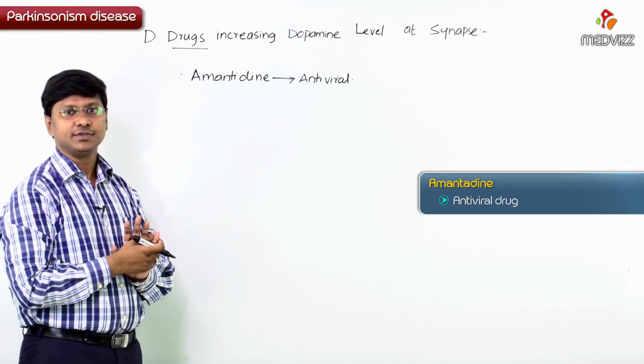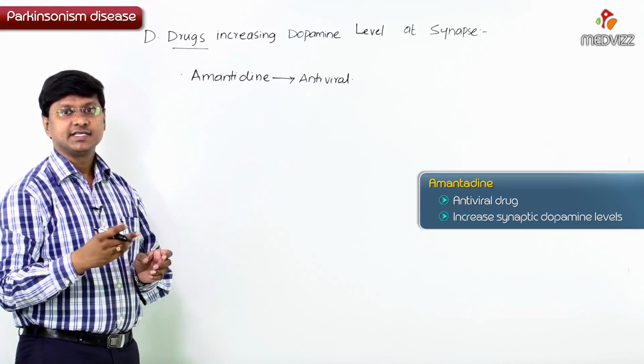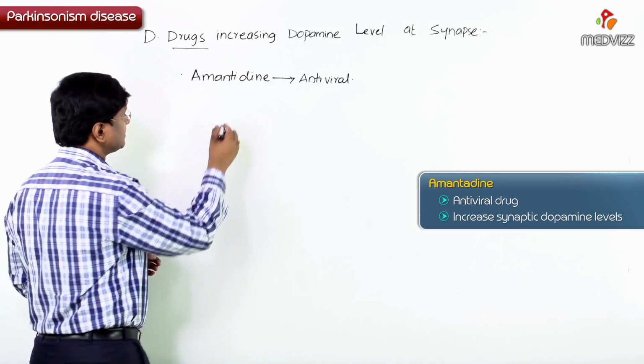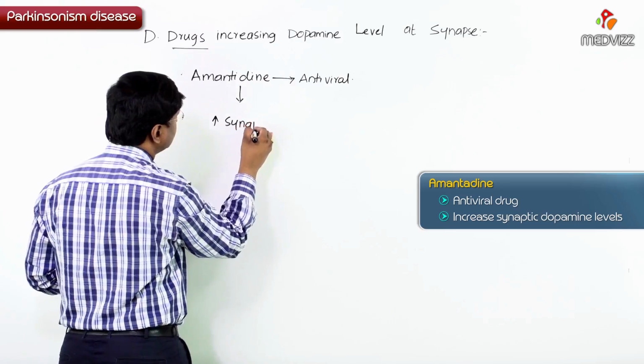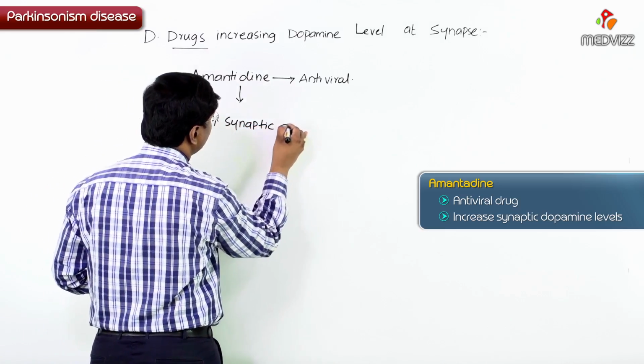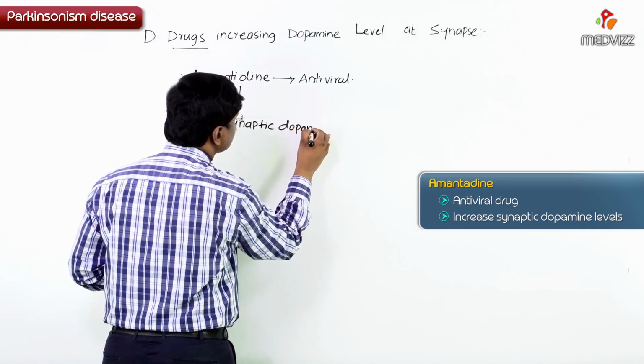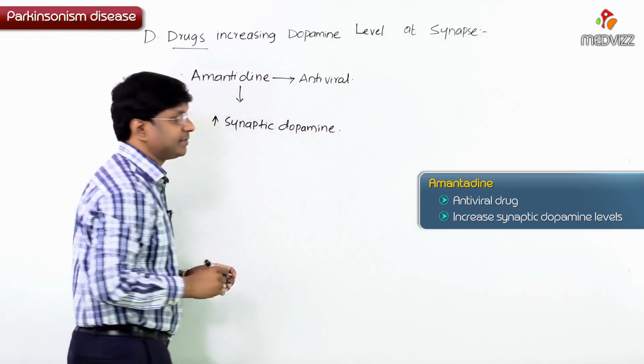What amantadine will do is increase the synaptic dopamine levels. Now the question is, how will it increase the synaptic dopamine levels?